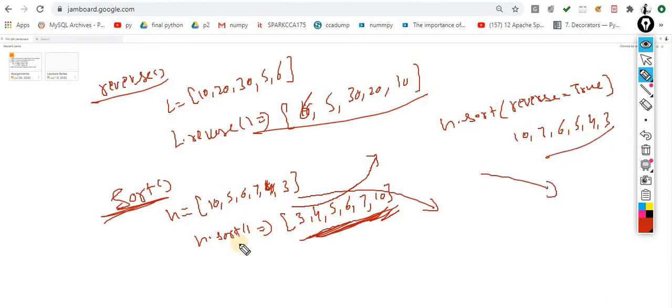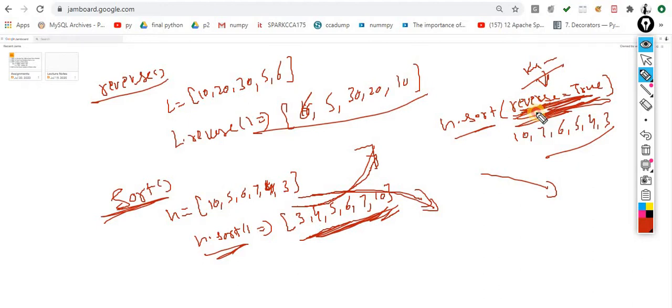So keep this point in mind. Sorting by default is performed in increasing order, and if you want to perform the sorting in decreasing order, this is the way: n dot sort reverse is equal to true, and this is called a keyword argument. Later on we will understand what different types of arguments there are. For this point of time, just keep this in mind. If you want to sort in decreasing order, then you have to pass this keyword argument, that is reverse is equal to true.